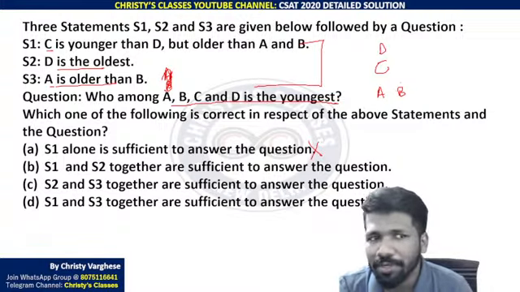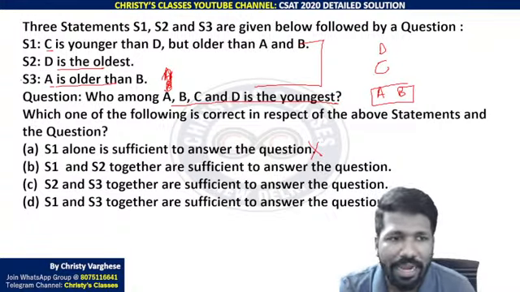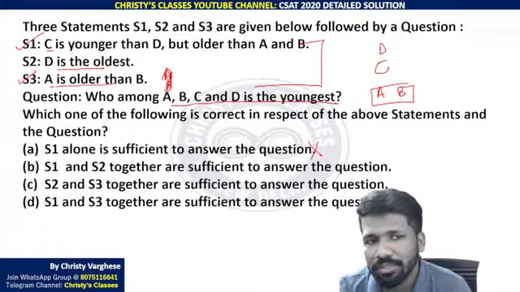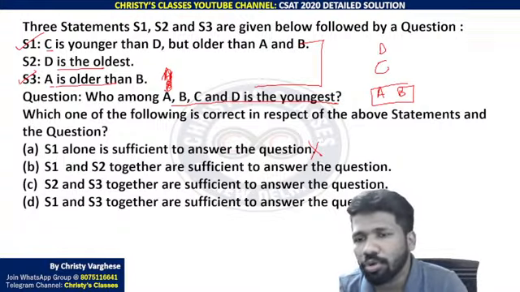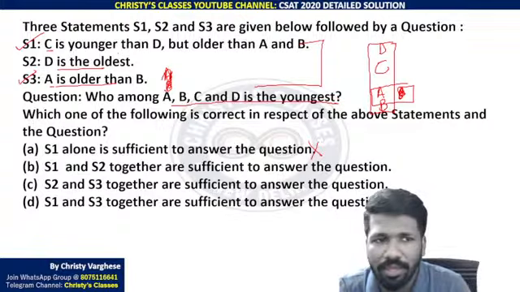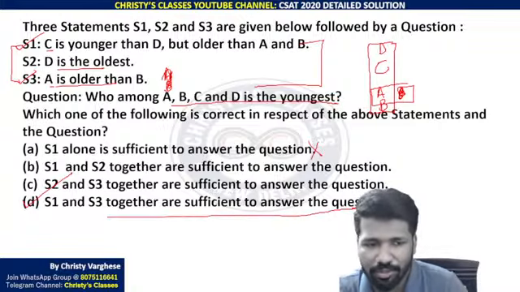Because S1, what was the problem we had? A and B, who was older, we don't know. That problem is sorted by S3, because S3 is saying A is older than B, so you can place B below A. So this is the arrangement you can make after taking S1 and S3 into consideration. That means S1 and S3 together are sufficient to answer the question.